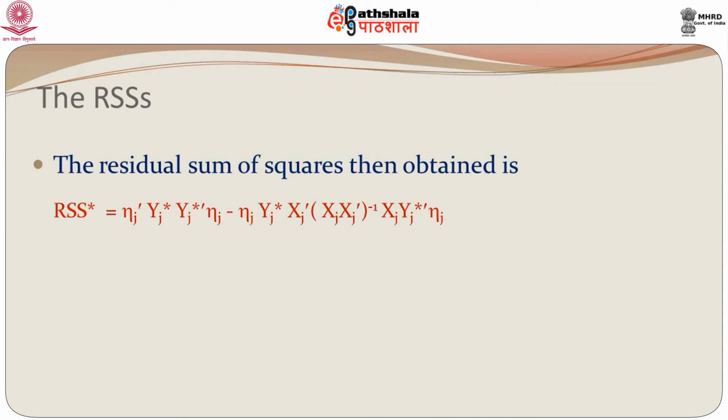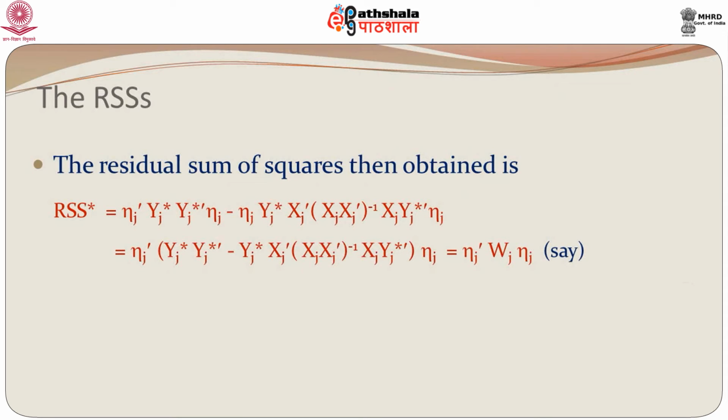The RSS now comes out in terms of the eta j's, mind you, we are assuming the eta j is known for the time being, and the RSS comes out as before, which is usually the response y prime y minus y prime x, x prime x inverse, x prime y, which in our terms would come out to be this.